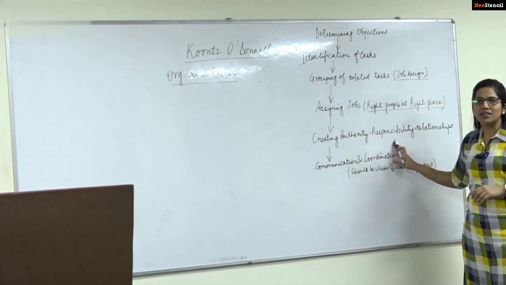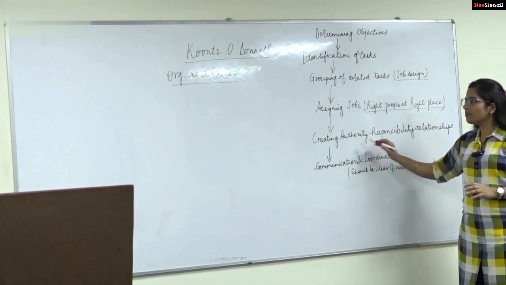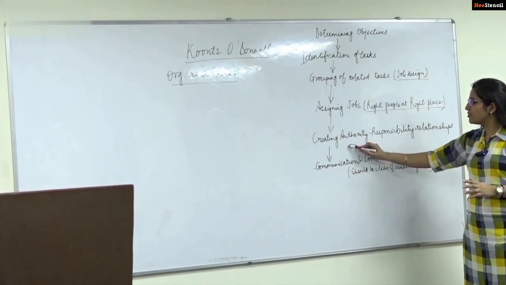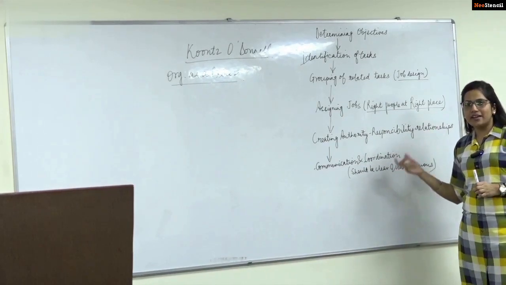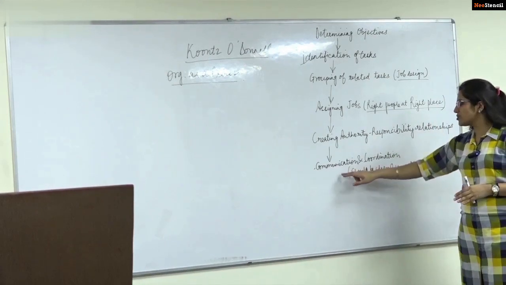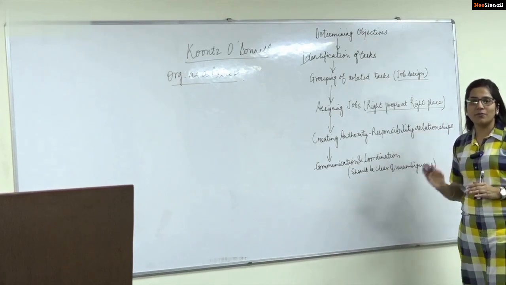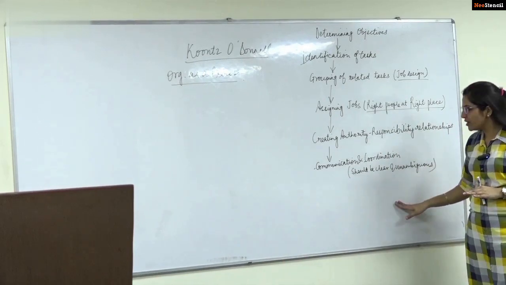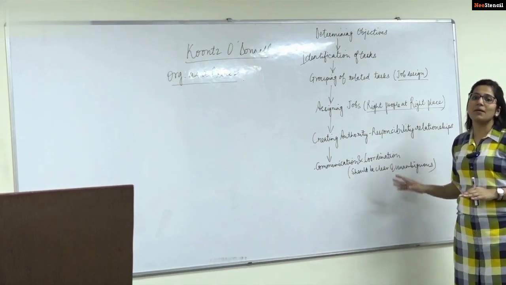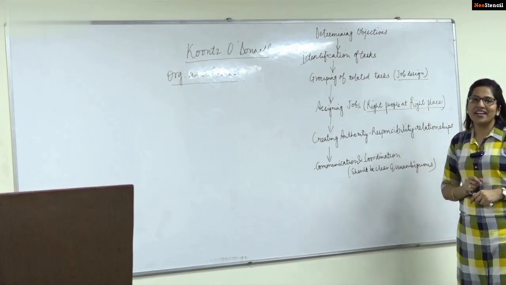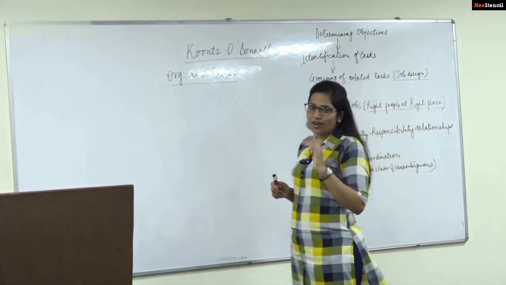After this authority-responsibility relationship, we have communication and coordination. The people at different levels in the organization communicate with each other. This communication should be clear, without any ambiguity involved, and they should coordinate properly, because coordination of tasks is very important to accomplish the objectives. Only a coordinated effort can help them move towards the goal and achieve organizational effectiveness.